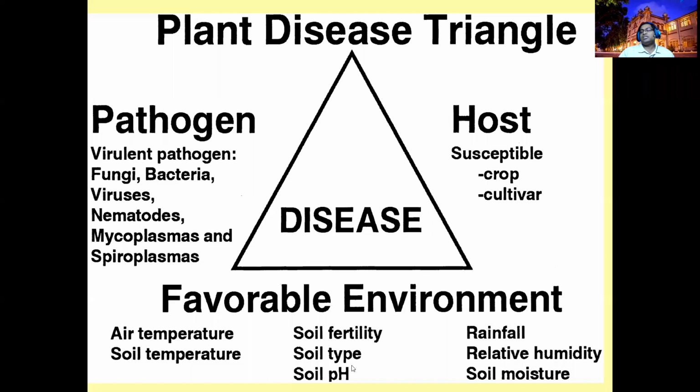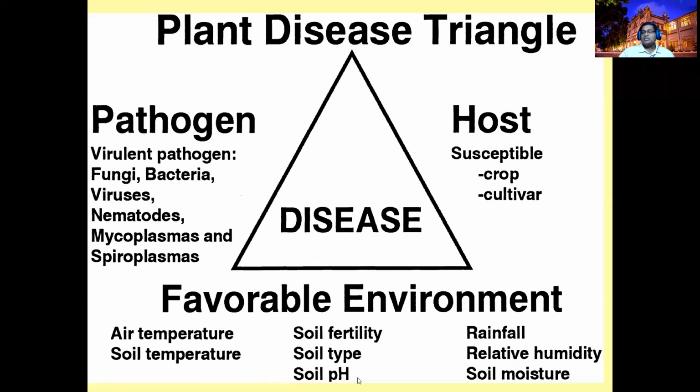And moisture, soil type, and sometimes pH matter. For example, clubroot disease in cabbage, caused by a resting spore, you can definitely expect in acid pH conditions. Scab of potato you can definitely expect in alkaline conditions.